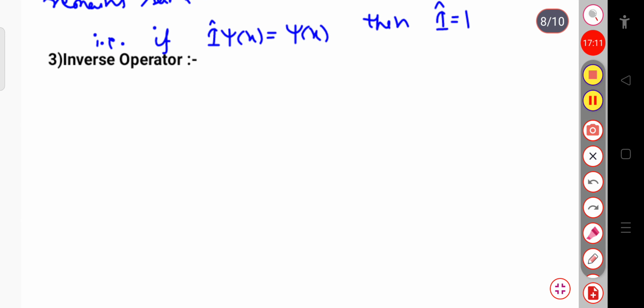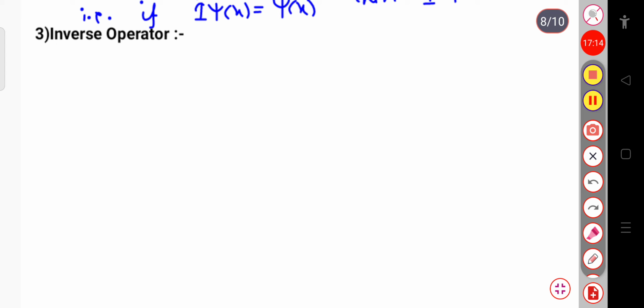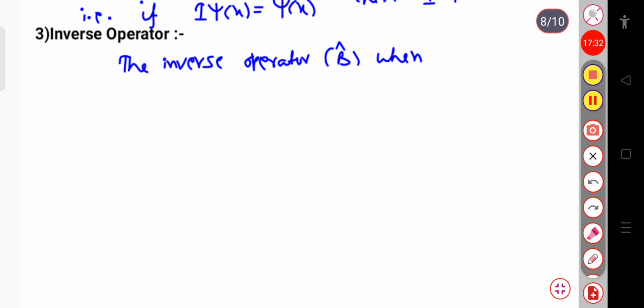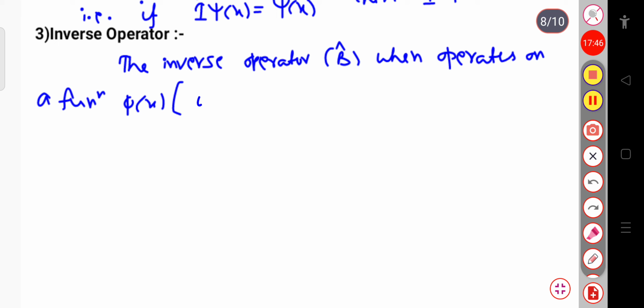So now let us see the inverse operator. Suppose the operator b cap operates on a function phi of x, where phi of x equals a cap psi of x.